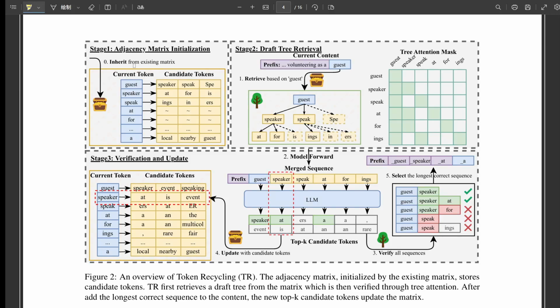During that verification, the main LLM still calculates those top K probabilities for every token it looked at in the tree, even the ones on the branches that got rejected. And TR takes all these newly calculated top K candidates from accepted and rejected tokens and uses them to update the adjacency matrix. Wow. Okay, so the very act of checking the guesses generates new data to improve the next set of guesses. It's constantly learning from the current context.